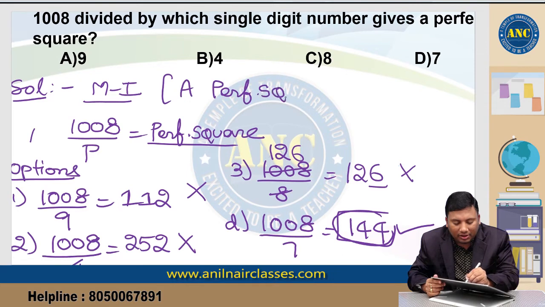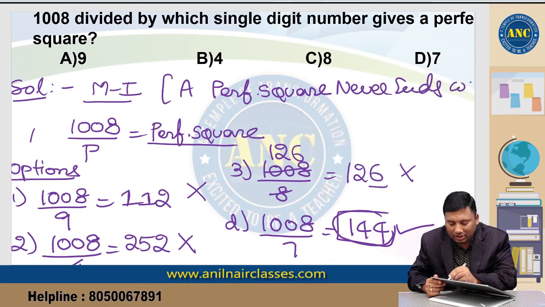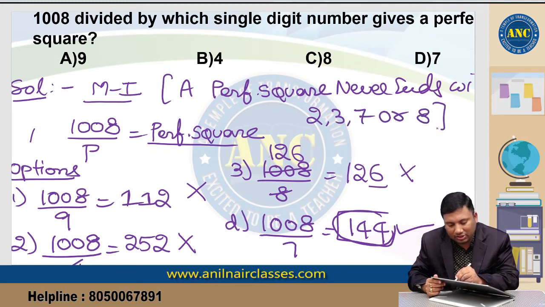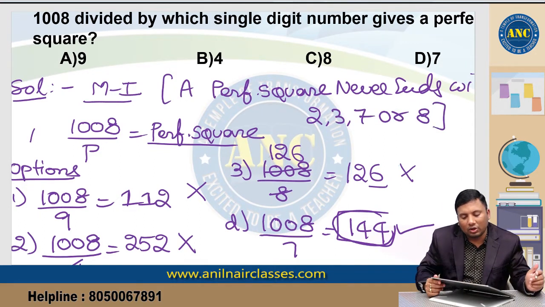A perfect square never ends with 2, 3, 7 or 8. Are you all with me? Now I hope the idea is clear, right? So first option out, second option out, third option out, fourth option, 144, will be the answer.